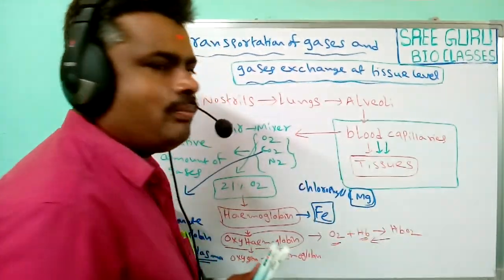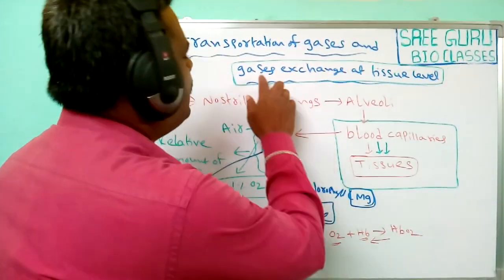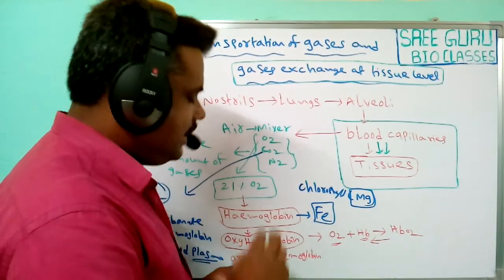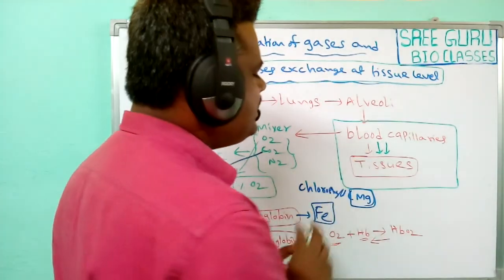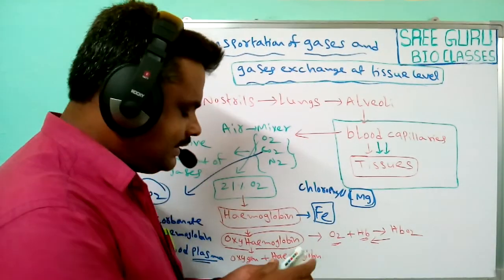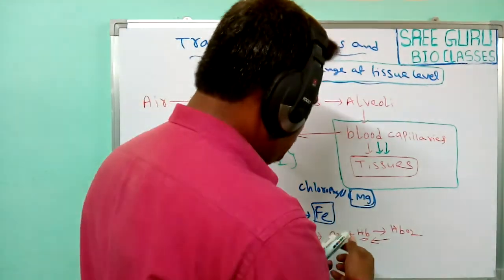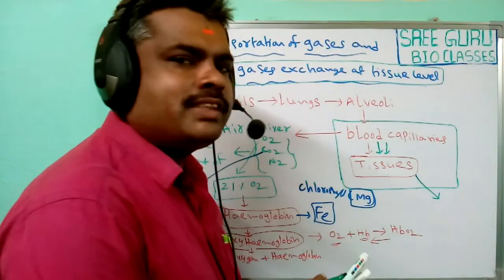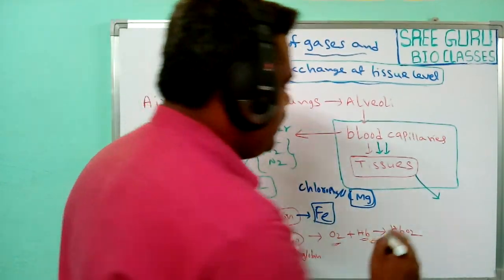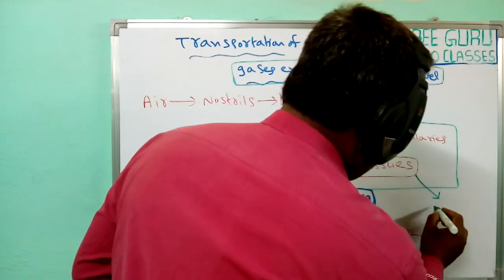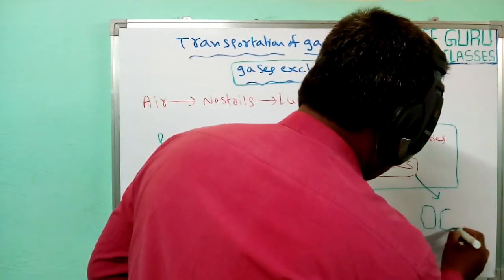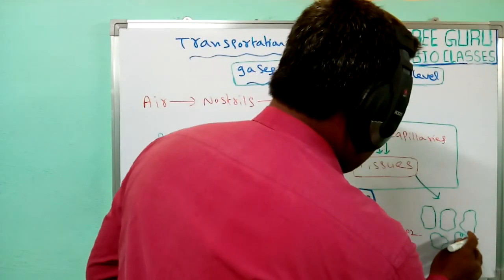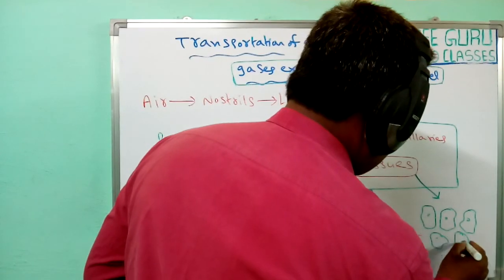Inside the tissues, what is happening? Inside the tissues, gas exchange takes place. Here, how does this gas exchange take place? Let us see the tissues. What is a tissue? A group of cells formed into a tissue. Here, a group of cells means different types of cells arranged in the form of tissues.